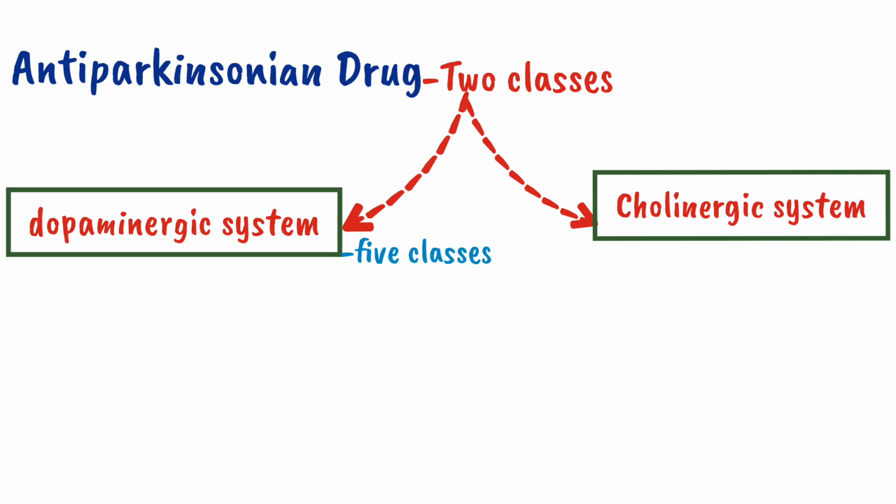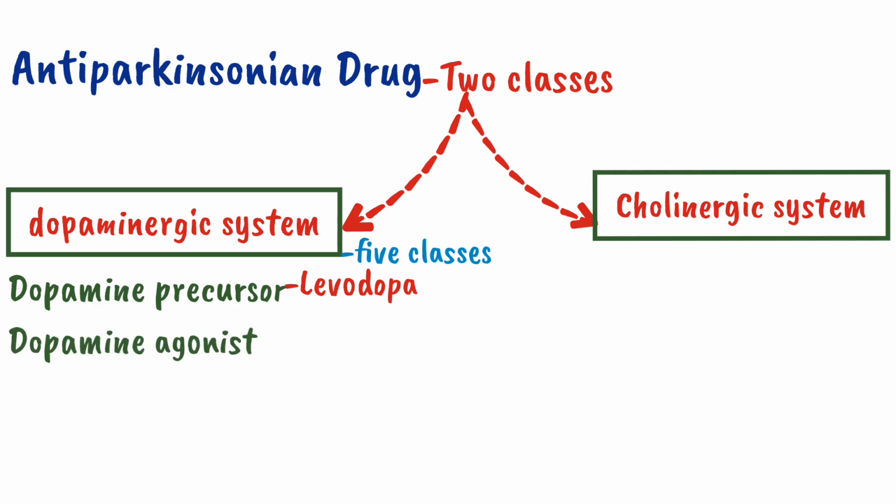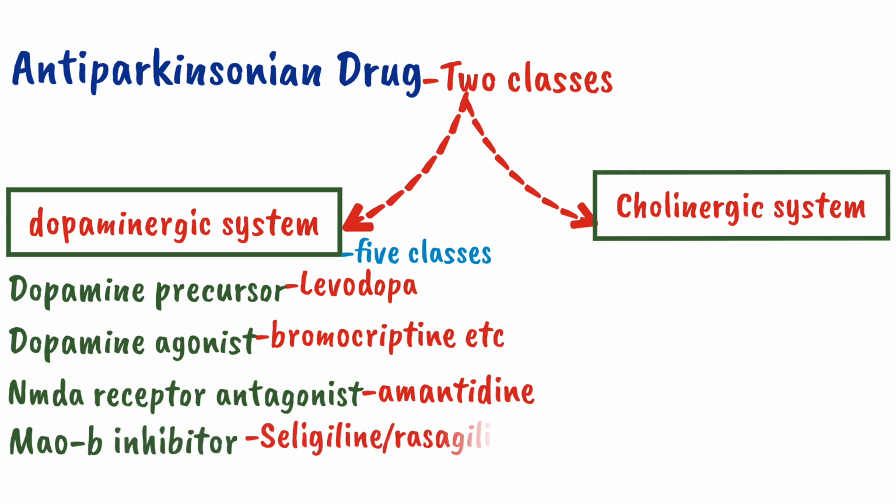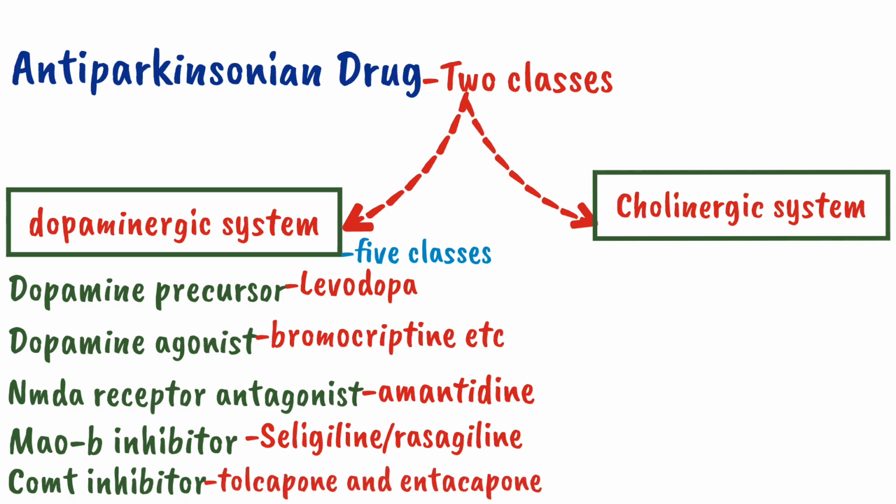The first one is a dopamine precursor, which includes levodopa. The second one is a dopamine agonist, which includes bromocriptine, pramipexole, and ropinirole. The third one is an NMDA receptor antagonist, which includes amantadine. The fourth one is an MAOB inhibitor, which includes selegiline and rasagiline. And the fifth one is a COMT inhibitor, which includes tolcapone and entacapone. All of these drugs will increase the level of dopamine, so they will influence the brain dopaminergic system.